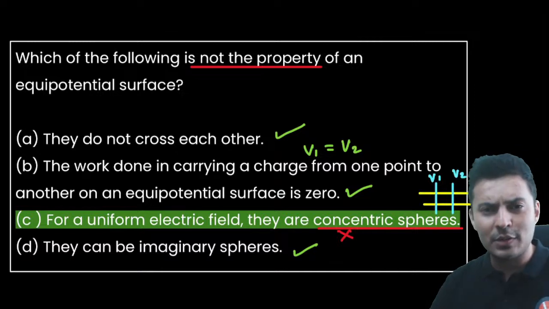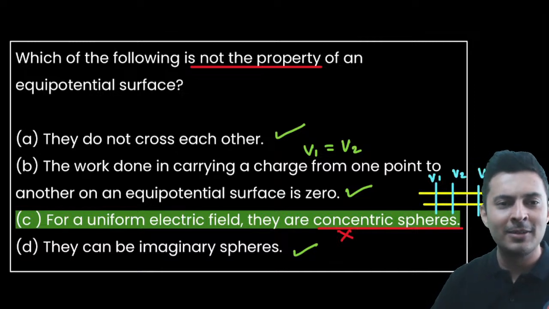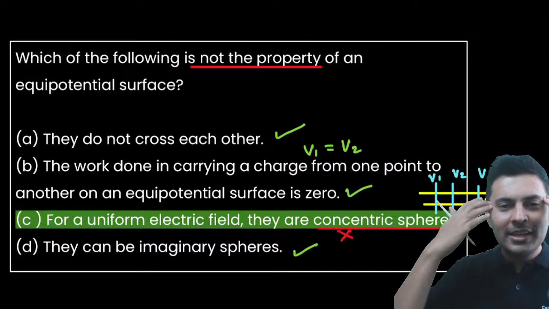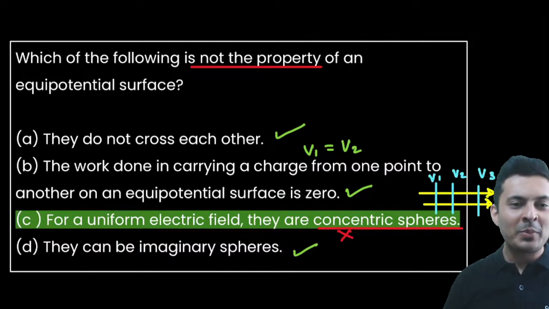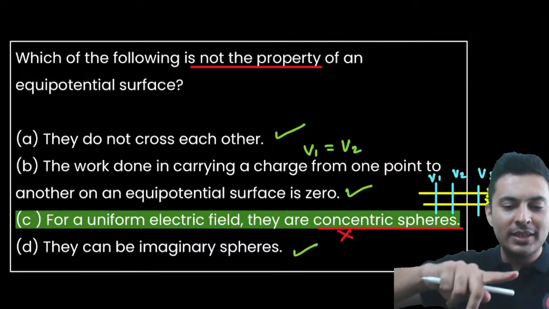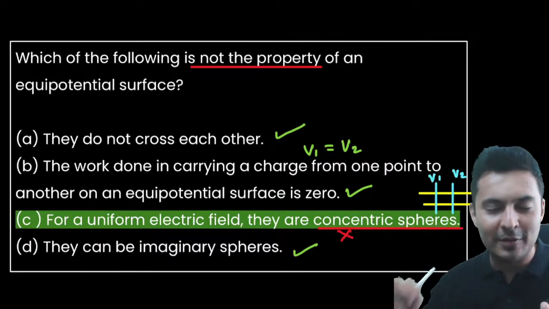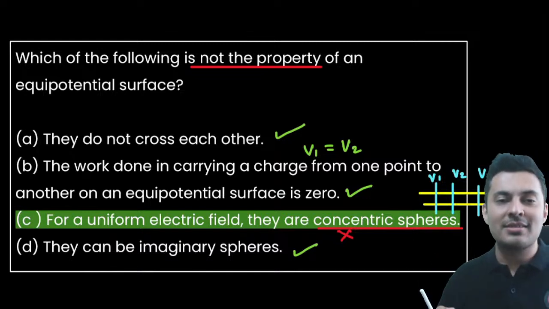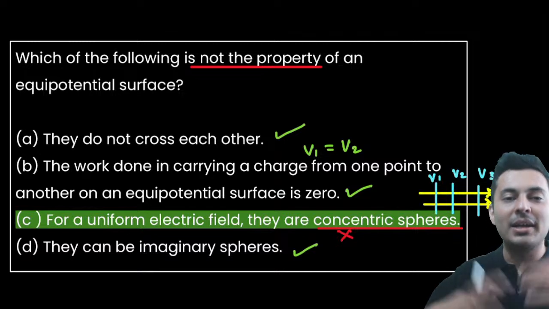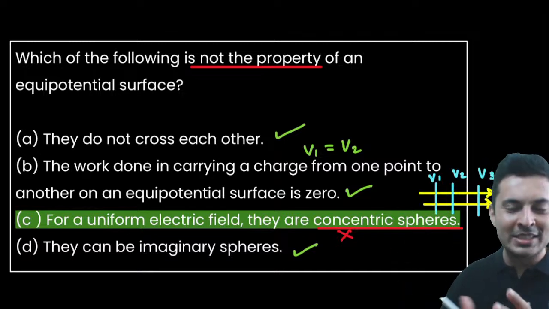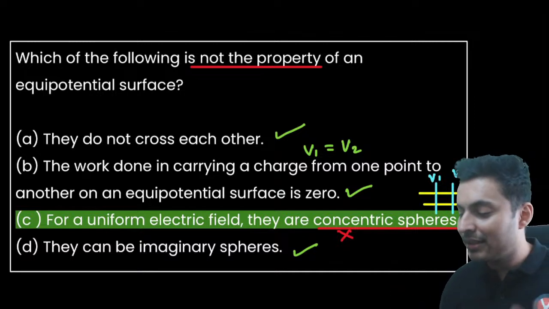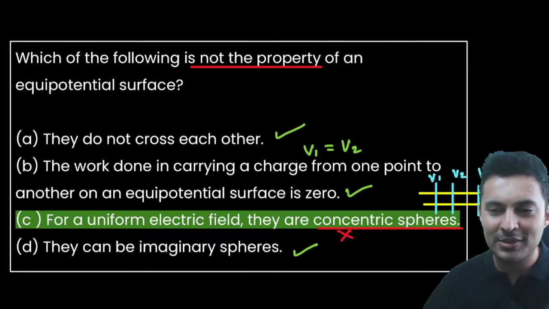What is an equipotential surface? Isn't it imaginary at the end of the day? Even field lines. Do you actually see the field lines? No, right? These are all imaginary things. It's on paper. So they can be imaginary spheres. It's not an actual sphere which you can touch. You cannot touch an equipotential surface. You cannot touch electric field. Electric field you can experience when it applies some force on some charge. Equipotential surface, you understand that it's equipotential because the potential is not changing by some measurement. But it is not a real thing. It's an imaginary thing for our concepts.